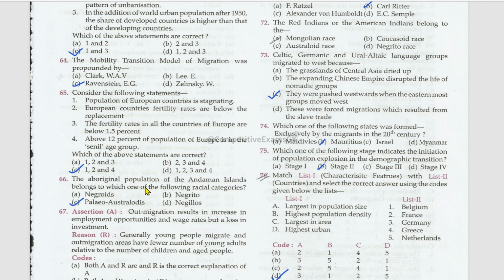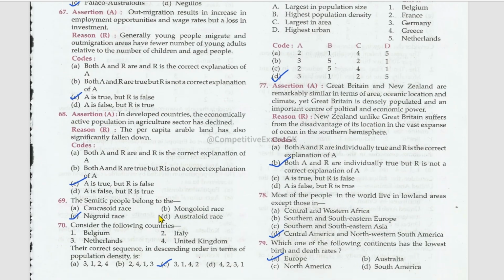The aboriginal population of the Andaman Islands belongs to which one of the following racial categories? Paleo-Australoids. Next, assertion reason. Outmigration results in increase in employment opportunities and wage rates but a loss in the investment. True. Generally, young people migrate and out-migration areas have fewer number of young adults relative to the number of children and aged people. The reason is false.